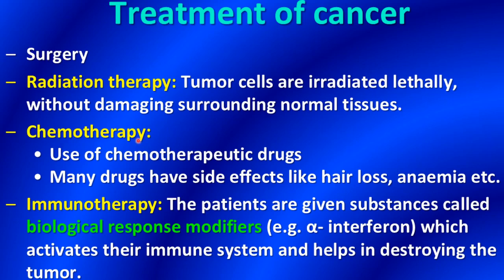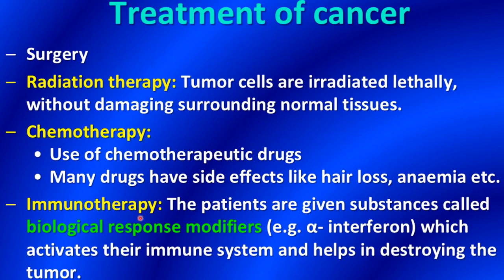Then chemotherapy is the use of chemotherapeutic drugs. So here drugs are used to kill the cancerous cells. Many drugs have side effects also. Mostly all the drugs which are used to kill the cancerous cells have side effects like hair loss, anemia, etc. So the person who is taking chemotherapy for cancer will have these symptoms like hair loss, anemia, etc.